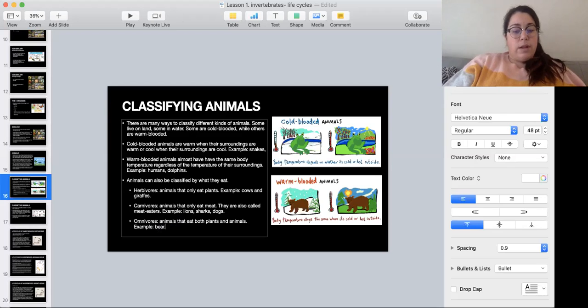But warm-blooded animals, like humans, keep the same temperature even if the environment changes. Other warm-blooded animals are dolphins, dogs, and cats. Examples of cold-blooded animals would be reptiles, amphibians, or fish.